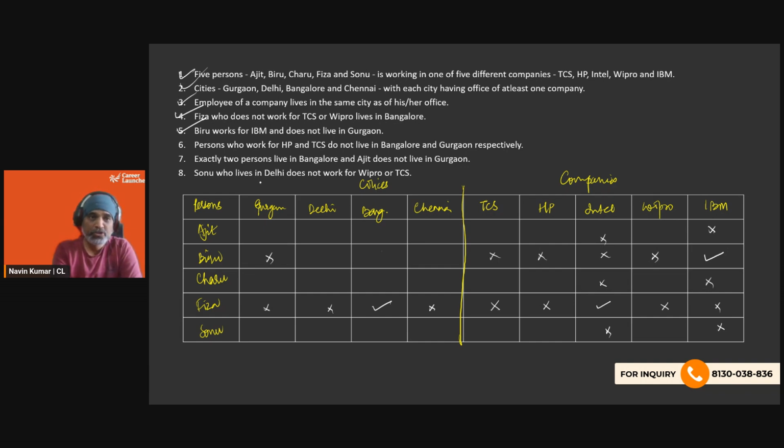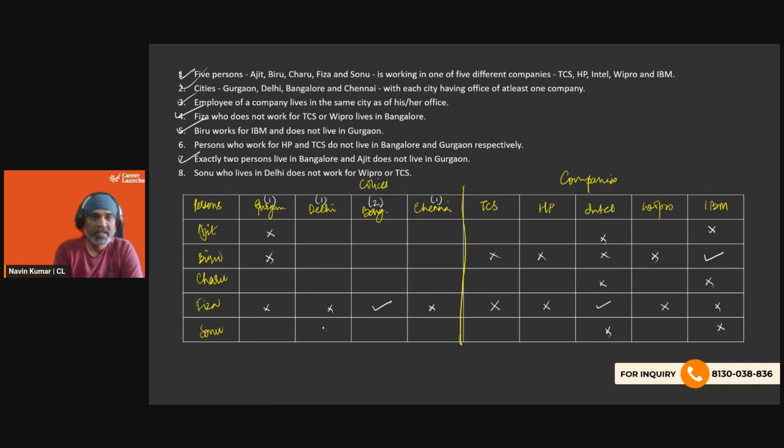Let's move ahead. Exactly 2 live in Bangalore. Okay, so 2 people in Bangalore, 1 in Chennai, 1 in Delhi, and 1 in Gurgaon. And Ajit does not live in Gurgaon. Ajit does not live in Gurgaon. Fine.